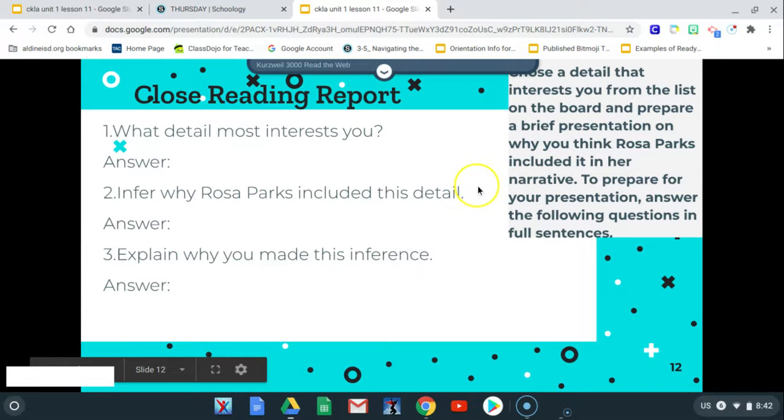So you're going to choose a detail that interests you from the list on the board, which is the chart we just looked at, and prepare a brief answer to the questions I gave you. So let's look at the questions. What details most interest you? So you're going to go to the previous slide.